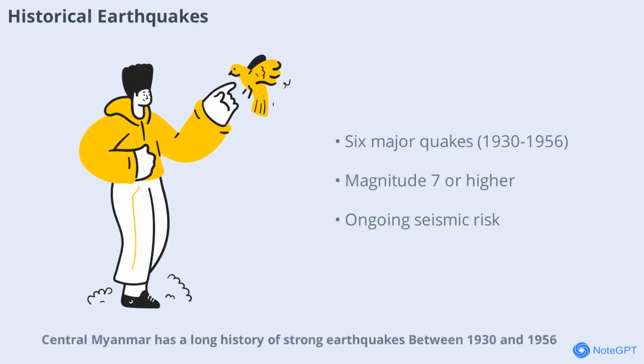Central Myanmar has a long history of strong earthquakes. Between 1930 and 1956, six major quakes of magnitude 7 or higher struck along the Sagaing Fault or nearby structures. These events have shaped the region's landscape and influenced local communities. Analysis of past data shows that more than half of the Sagaing Fault has ruptured in the last few decades, indicating ongoing seismic risk.